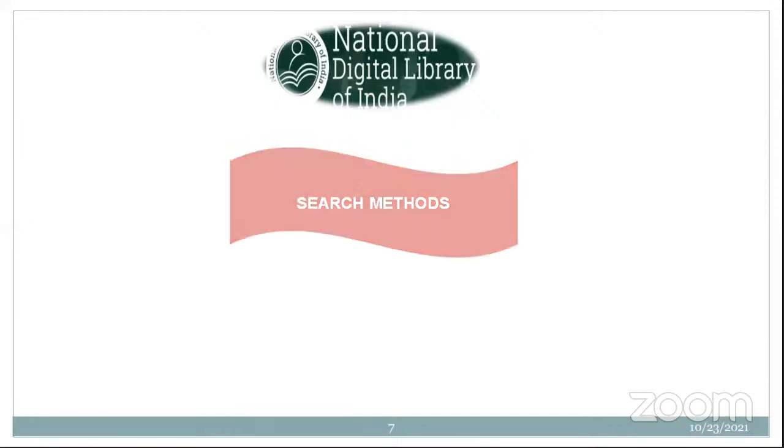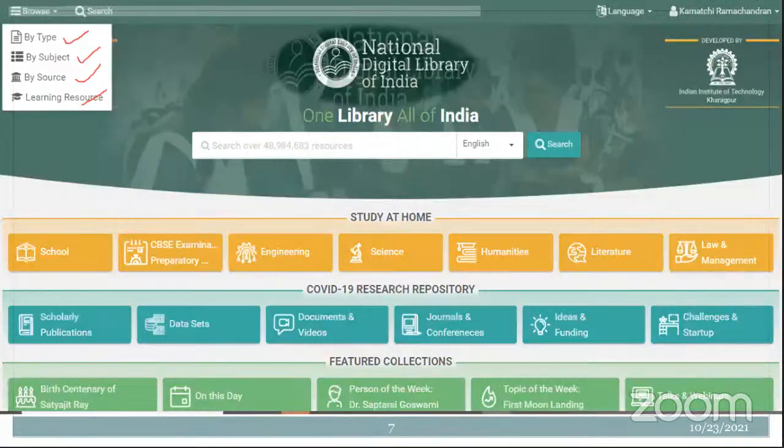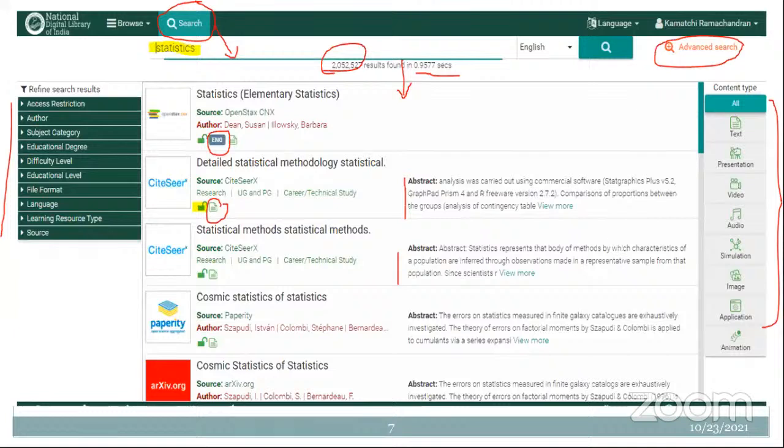And sir, I just want to go peculiarly by the source, or I want to browse by a different kind of methodology here, or I want to search by type or by subject or by source or by learning resource here. So I'll search by source now. By giving a single keyword like statistics, search by a word called statistics. So I am able to see different kinds of content type like text, presentation, or video, audio, or simulation, or even image or application or animation related content.